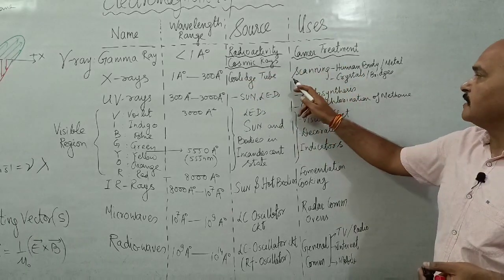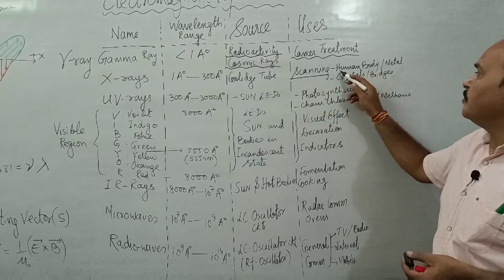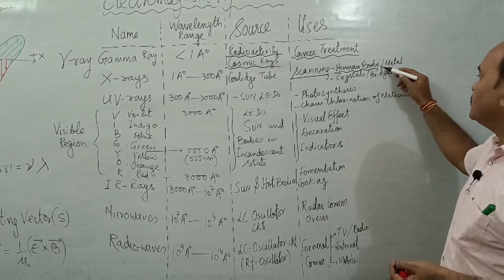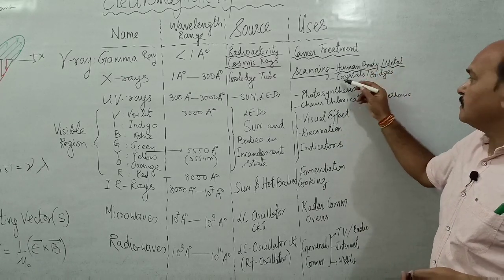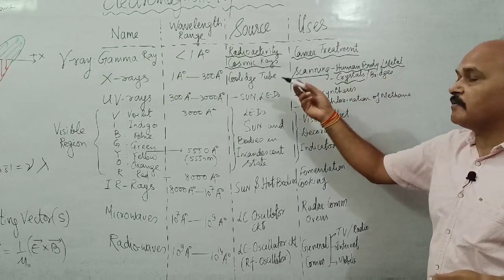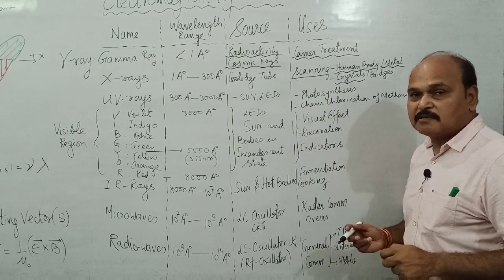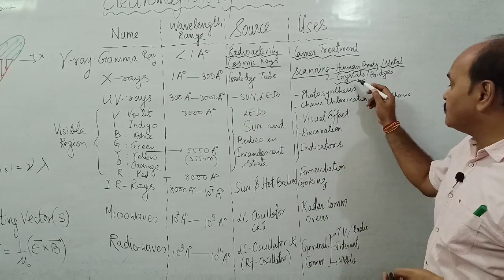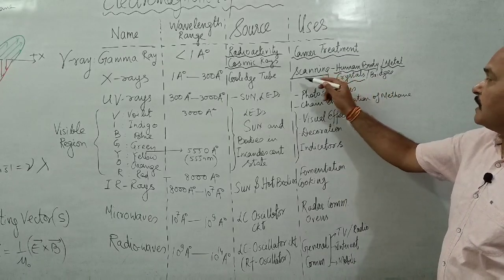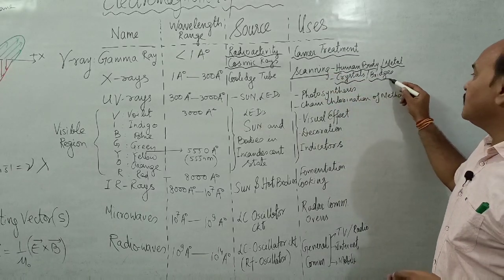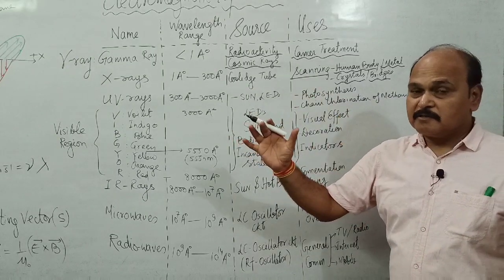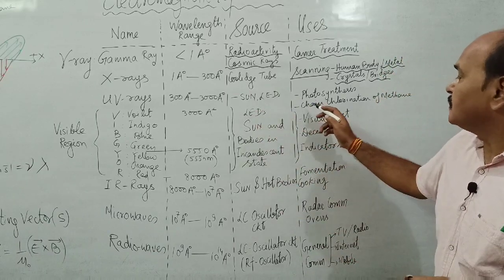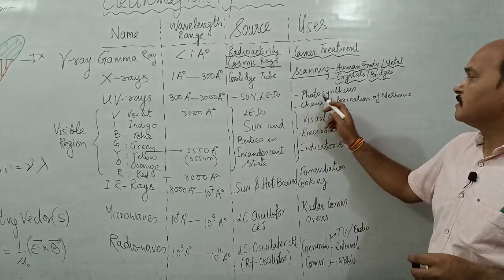X-rays are used for scanning. Scanning of what? Scanning of the human body. That is the only scanning you know. Otherwise X-rays are used to scan metals for any crack in it. Crystals, when we scan a crystal with X-rays, we know its structure, whether the structure is face centered, body centered. So to study the structure of a crystal, we scan crystals, and we also scan the bridges, bars for any hairline crack if there.